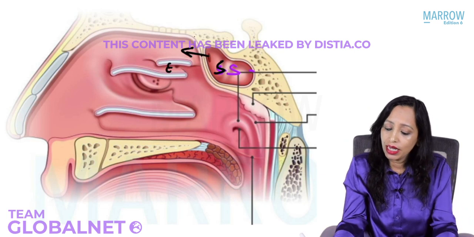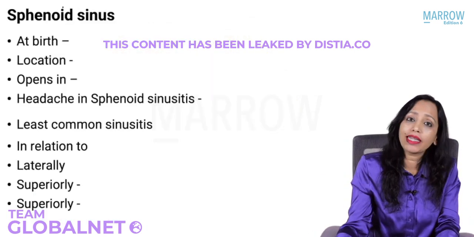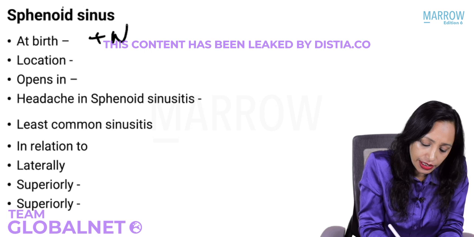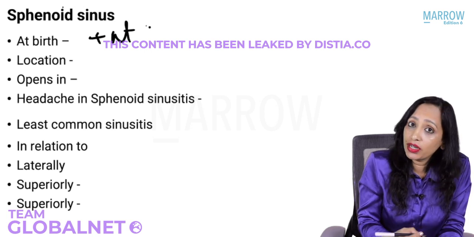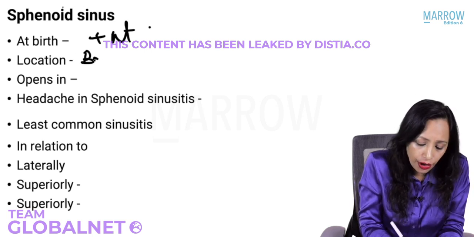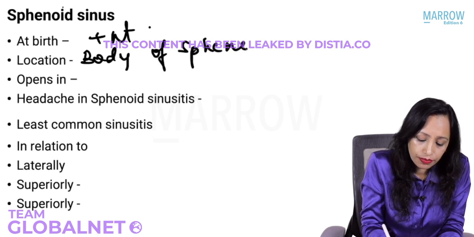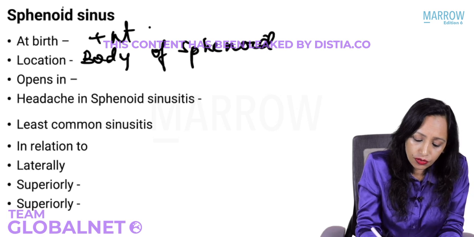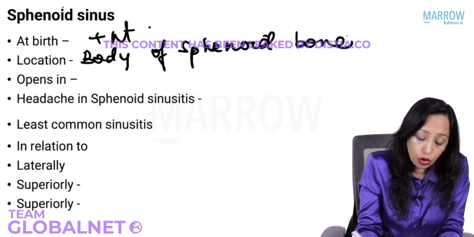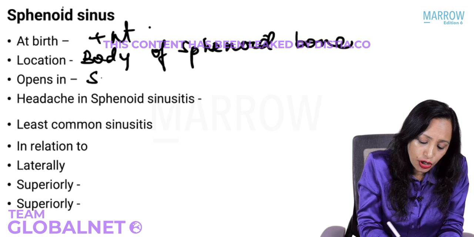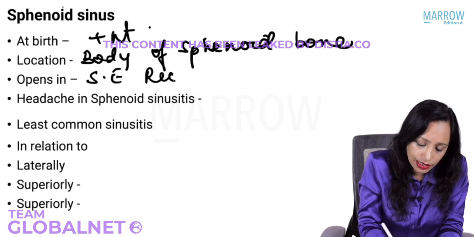So now let us quickly write this down. At birth, is it present? Yes, it is present at birth. Location: it is present in the body of the sphenoid bone. It opens in the sphenoethmoidal recess.